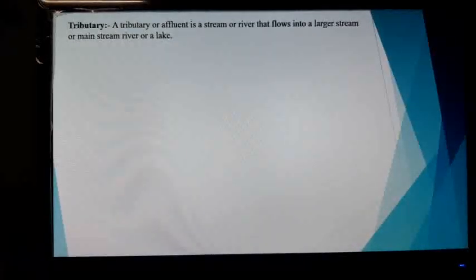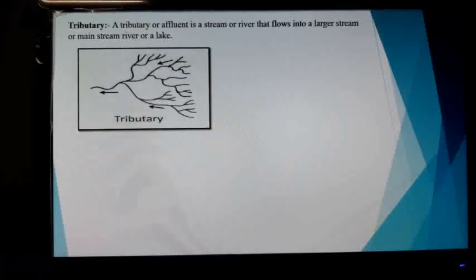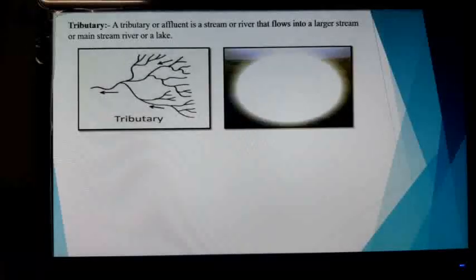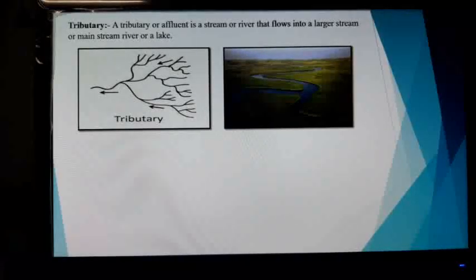Now what is tributary? A tributary or affluent is a stream or river that flows into a larger stream or mainstream river or a lake. Now here is the image of tributary, and also the image in the arrow or the marked region. You can see the small stream or the secondary stream which flows into the larger stream and is known as the tributary system.